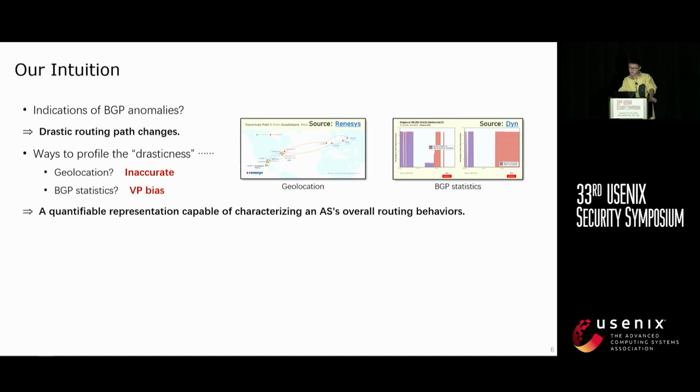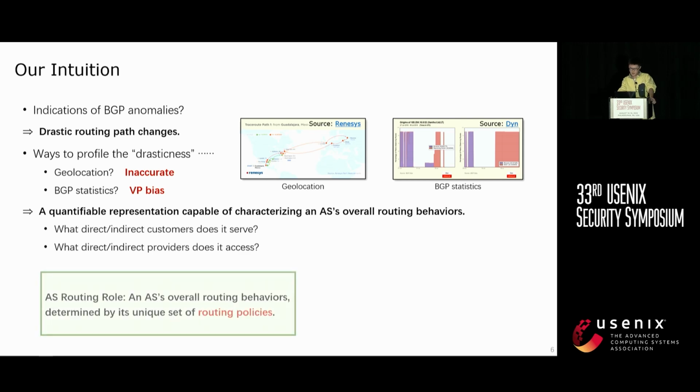So actually, what we really need is a quantifiable representation that is capable of capturing an AS overall routing behaviors, such as its ability to provide transit services or how easily it is to access transit services. We call this the routing role of an AS. This concept reflects an AS overall routing behaviors determined by its unique set of routing policies.